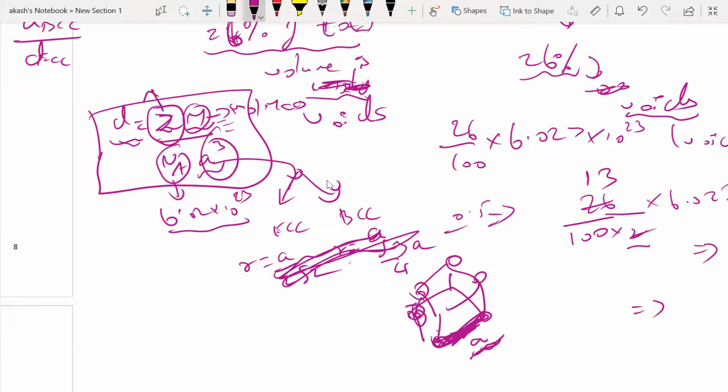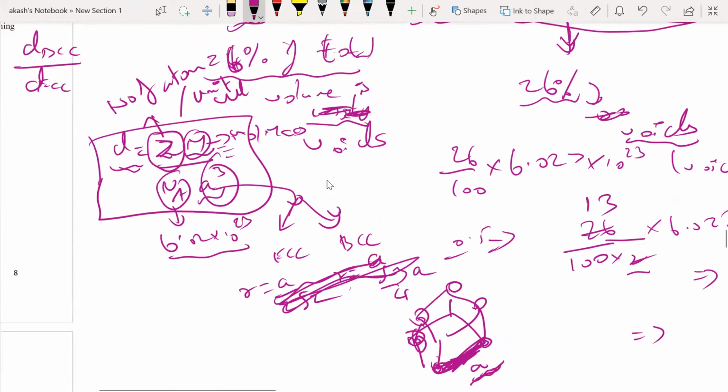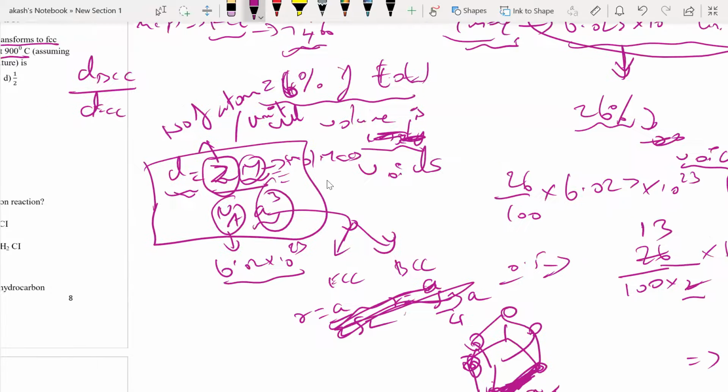What is Z? Z is the number of atoms per unit cell. And we already know the values of the number of atoms per unit cell for BCC and FCC. For BCC it is 2. I hope you all know how I got it: 1 by 8 into 8 is 1, and the body center entirely will have the contribution of 1. So it will be 2. FCC will have a total number of atoms per unit cell of 4.